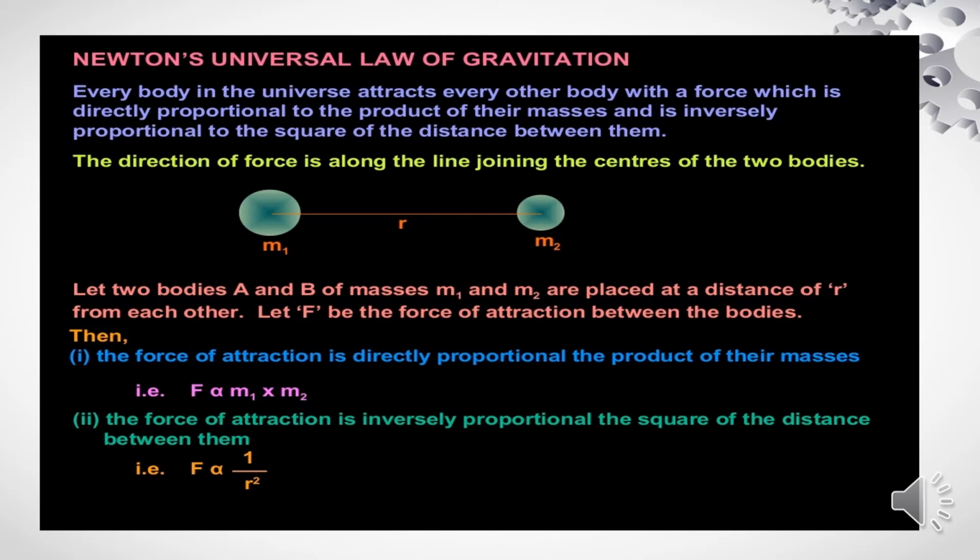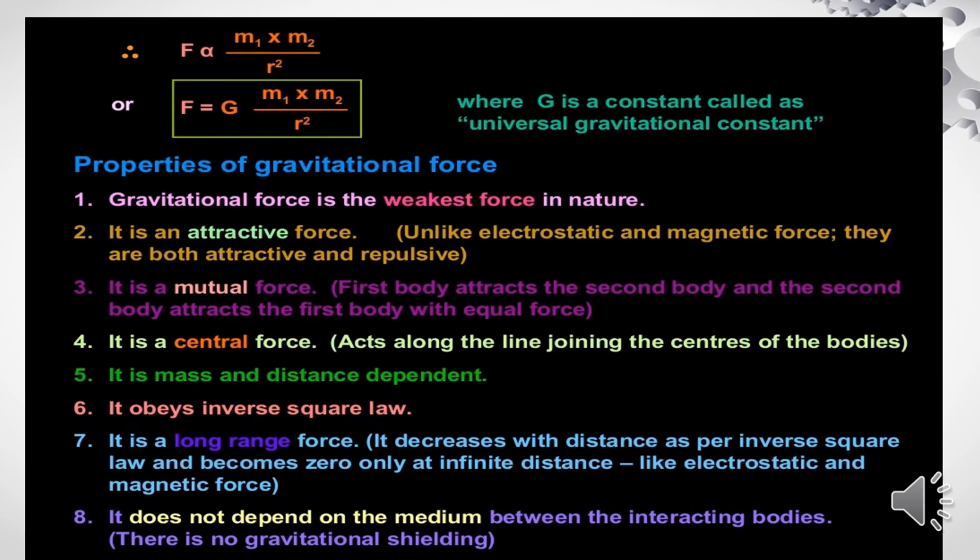Let two bodies A and B of masses m1 and m2 be placed at a distance r from each other. Let F be the force of attraction between the bodies. Then the force of attraction is directly proportional to the product of their masses. That means F is proportional to m1 into m2. And the force of attraction is inversely proportional to the square of the distance between them. That means F is inversely proportional to r square.